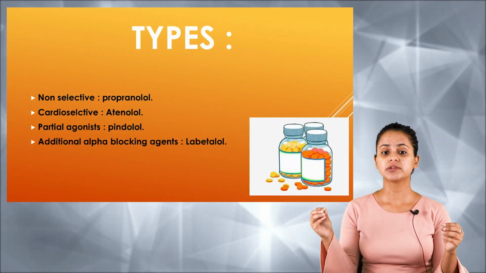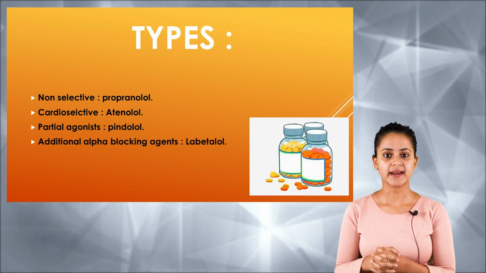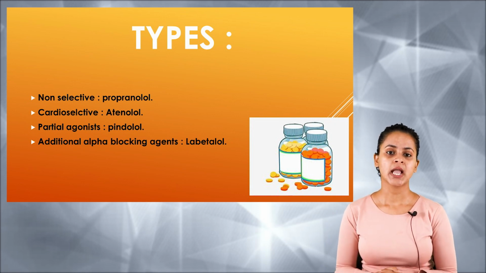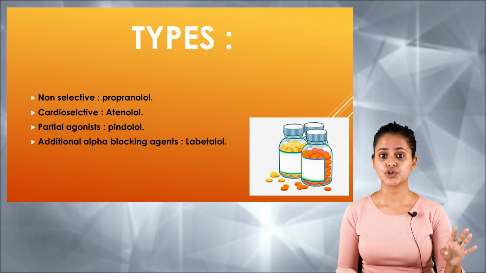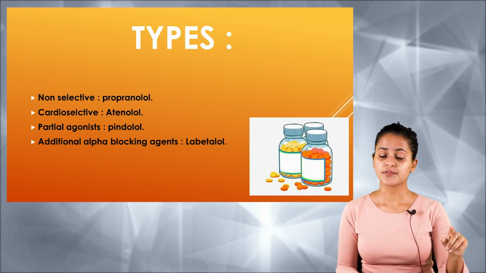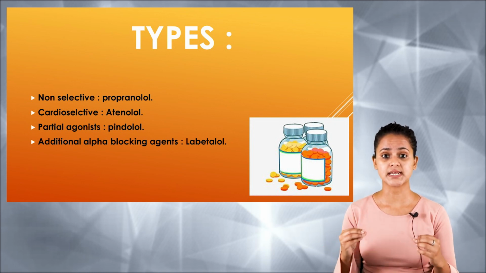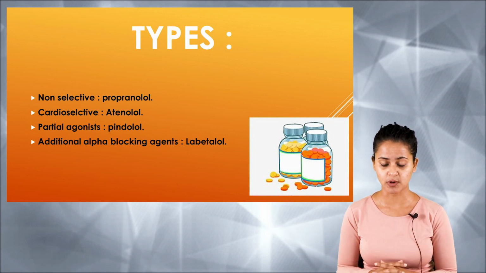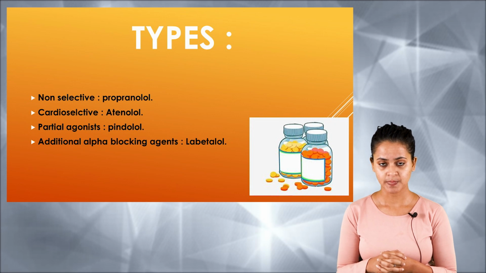Now we are going to learn about different types of beta adrenergic antagonists. Basically, beta adrenergic antagonists can be classified into four types. The first is the non-selective beta adrenergic antagonist, an example of which is propranolol.